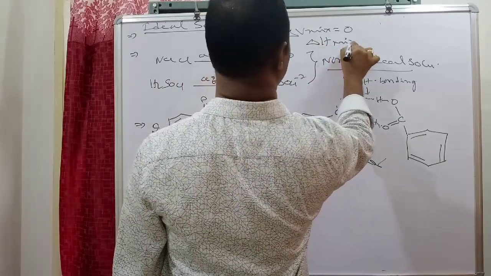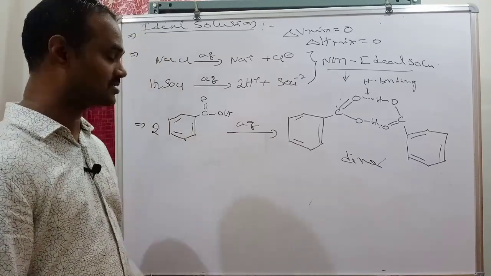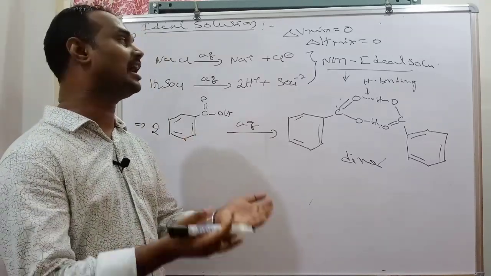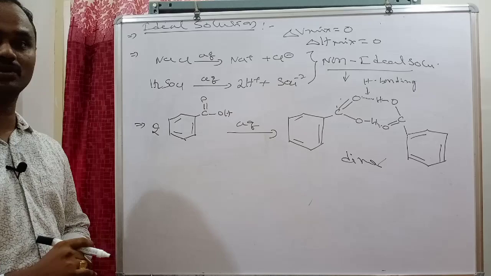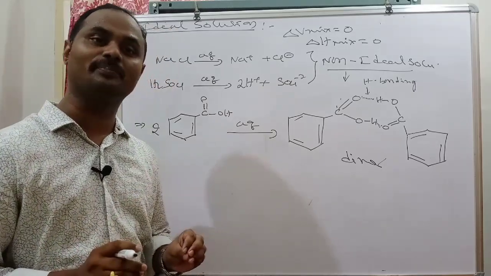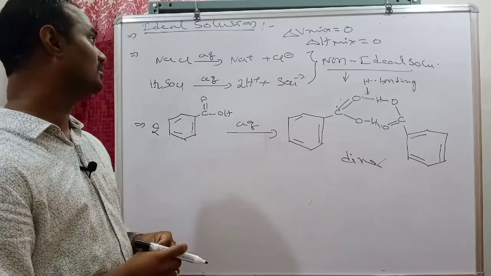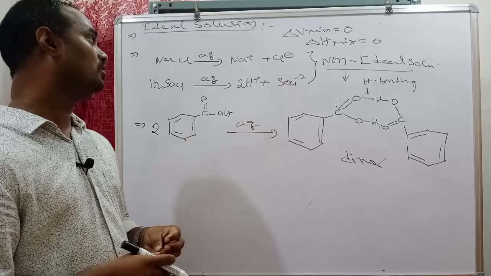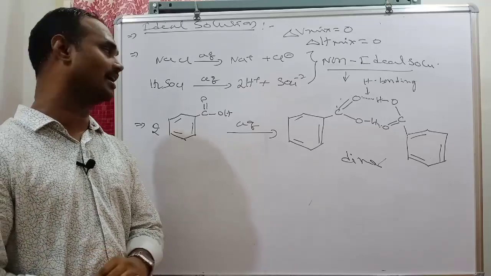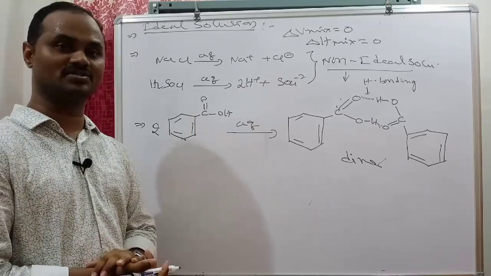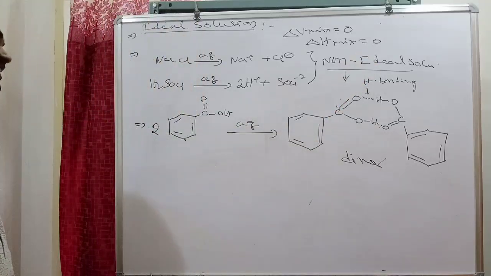Delta H mix, the enthalpy change of mixing, equal to 0: after mixing two liquids, heat absorption or release should not take place. And next, there is no chemical reaction between solute and solvent particles. Next, solute particles should be neither dissociated nor associated. If dissociation or association happens, it comes under non-ideal solution.